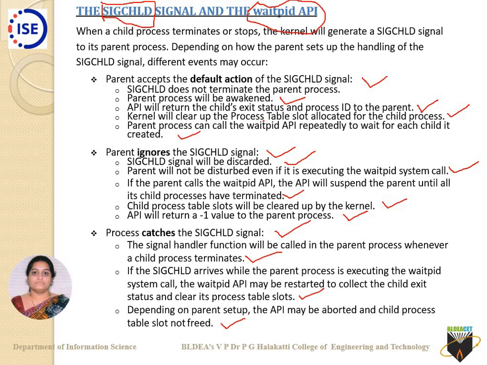So catching the signal means a function handler is run. In our case, the signal handler function will be called in the parent process whenever a child process terminates. These are the three kinds of actions that happen in the relationship between SIGCHLD and the waitpid API.